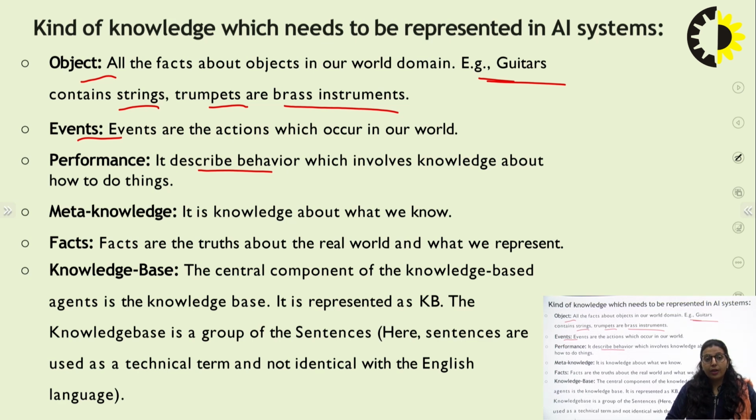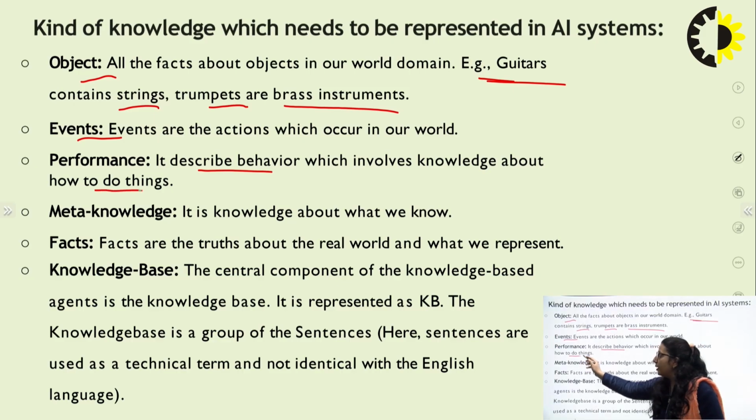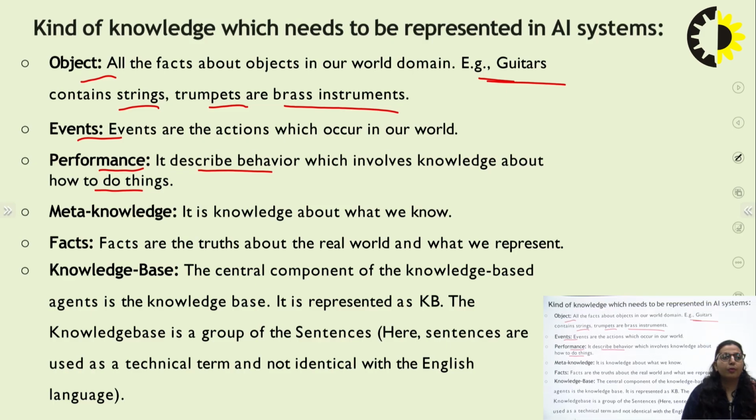And if we are talking about guitar, then how we can use it, means how we can play, as this is a musical instrument, how we can perform or how we can play with this instrument. We need to specify that thing in the area of performance.